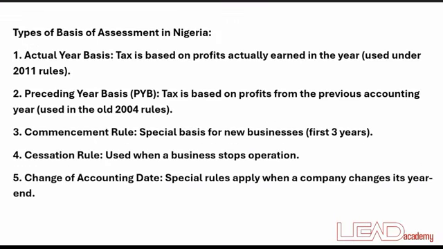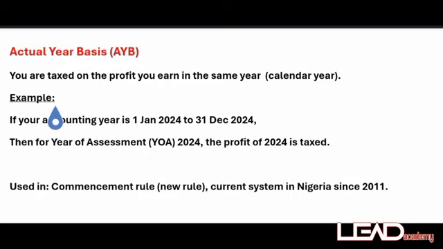We have the types of assessments in Nigeria. We have the actual year basis, the preceding year basis, the commencement rule, the cessation rule, and the change of accounting date. As you can see on the screen, actual year basis is taxed on the profit you earn in the same year.